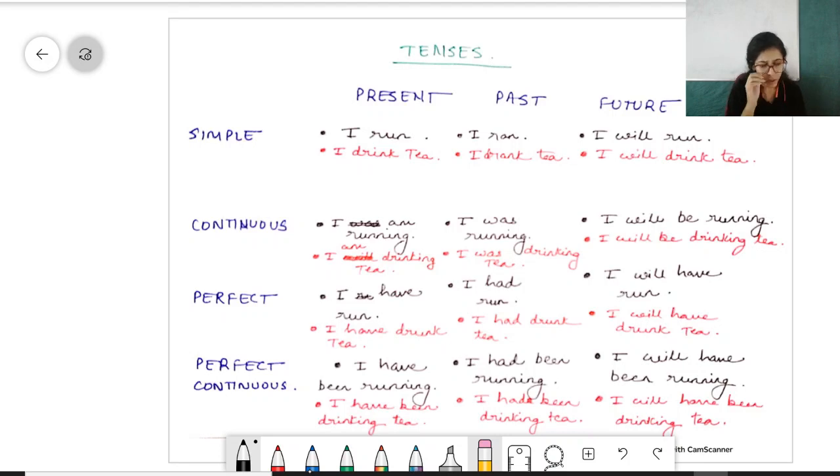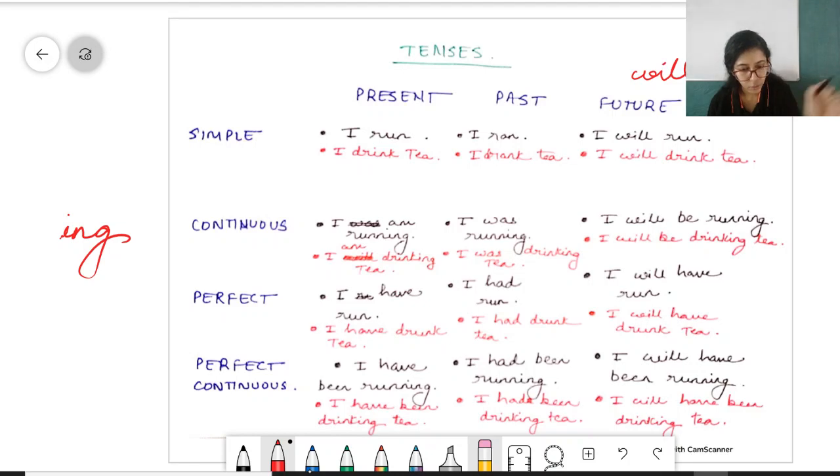Alright, and in case of present continuous, we can say I am running, I am drinking tea, she is doing this, she is doing that, he is doing that. So ing and will. I'll keep this ing here. Ing is added in continuous and will is added for future. Alright, so this makes it easy to understand.